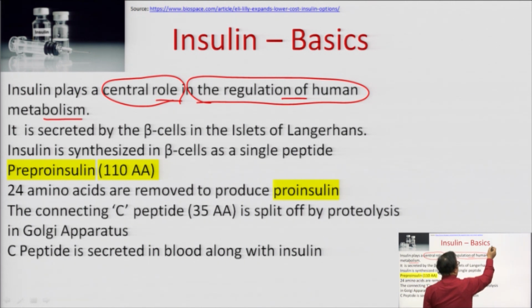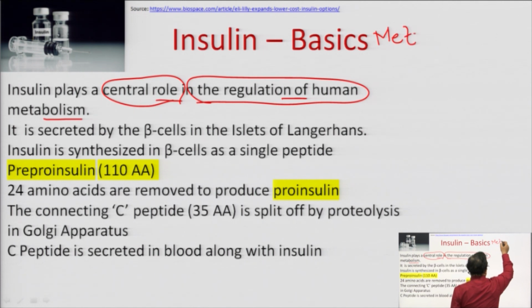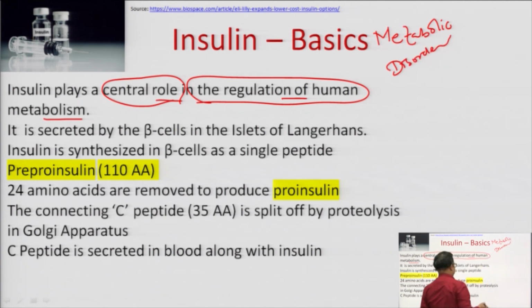If you are able to recall my first lecture, in that I used the word metabolic disorder. So, insulin is very critical in the regulation of human metabolism. I have also told you that it is secreted by the beta cells in the islets of Langerhans.